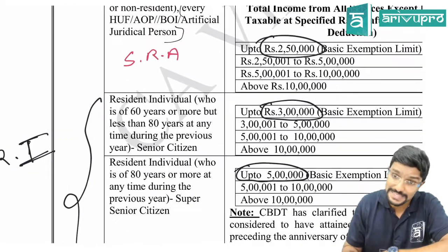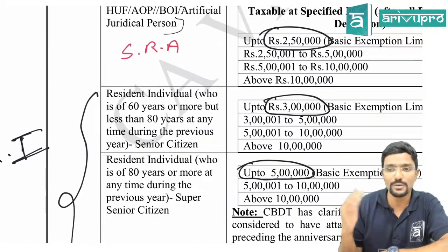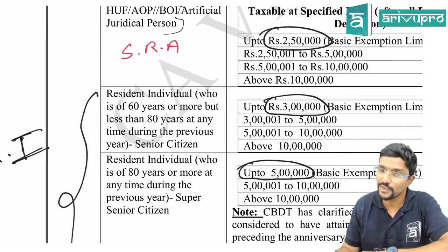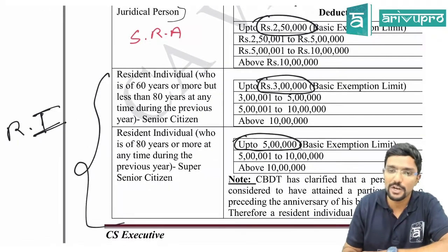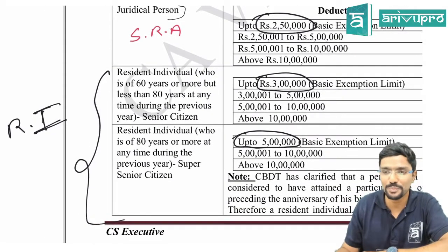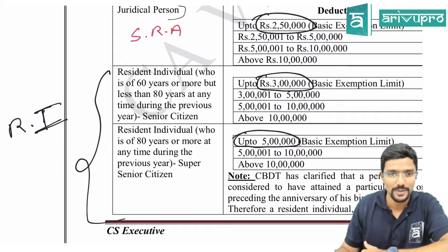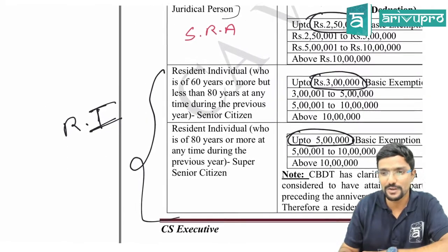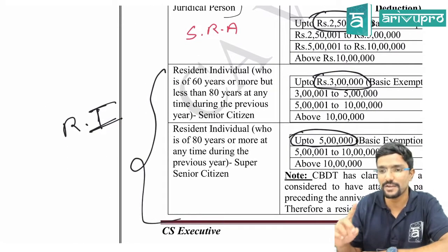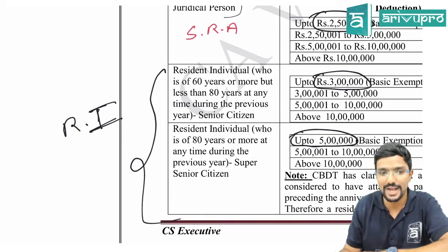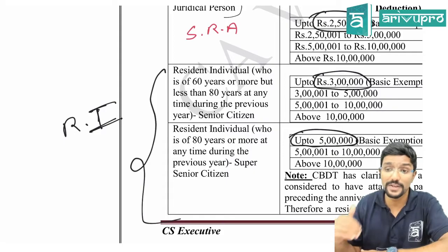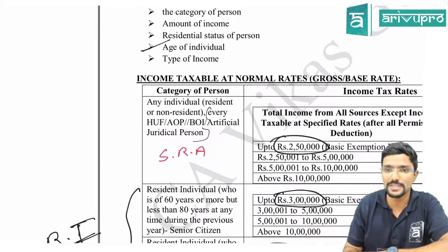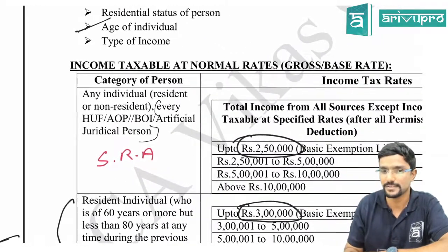Whereas if you are a resident individual, 60 or more, then the second case. If you are a resident individual, 80 or more, then the third case, super senior citizen. I don't know why you were confused with respect to this. I have already given this in the morning also. I have written only for resident individual here, RI, resident individual. Sir, what if an individual is non-resident? For him, he will come in this first case.